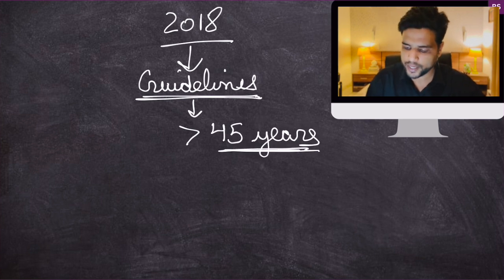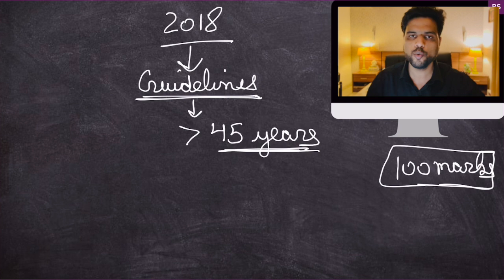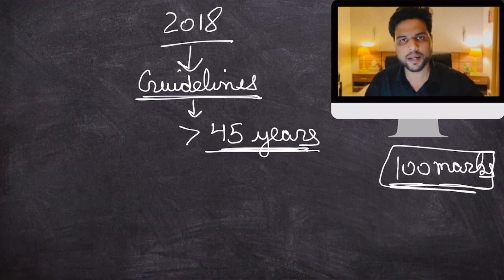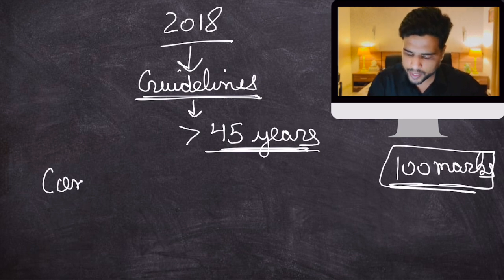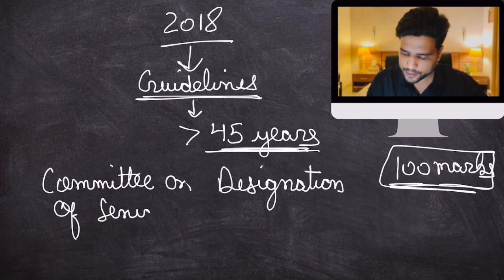Then you are evaluated on a score of 100 marks, based on your cases, based on your publications, legal publications, articles and whatnot. And if you score a minimum number of marks, you are given the status of senior advocate. Now, to oversee this entire process, that who else is 45 years of age or above, verifying their age, verifying their documents, verifying their marks, for that, there is a proper committee. Committee on Designation of Senior Advocates.